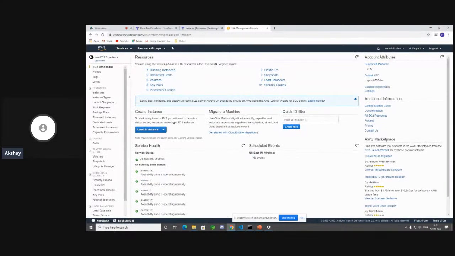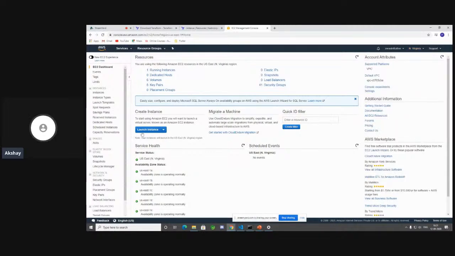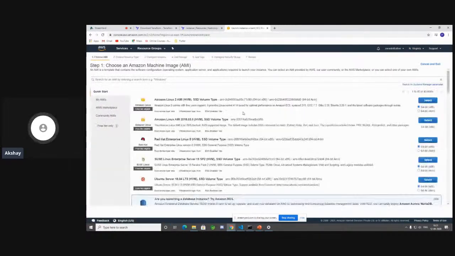When you land in EC2 and click on launch instance, always think to yourself which region you are using. The region that you are using over here is the Northern Virginia region, which is US East 1. When you click on launch instance, take a note of the AMI ID. This is the AMI ID that I can see for Amazon Linux 2.